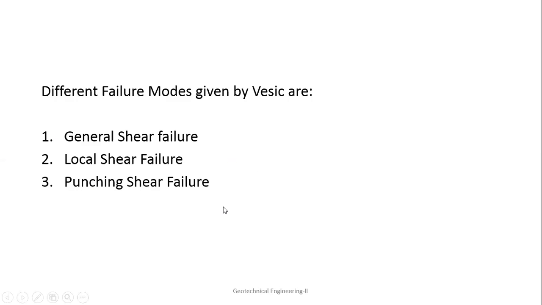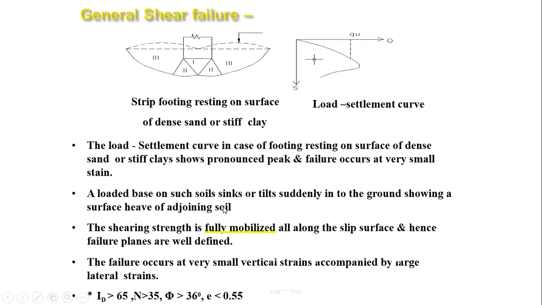When you look into this, first is the general shear failure. So what happens in the case of general shear failure? If you see here, zone 1, zone 2, zone 3 are developed, bulging is happening here, and there is a very clear-cut failure, and after that it is coming back. This is how it happens in a general shear failure.